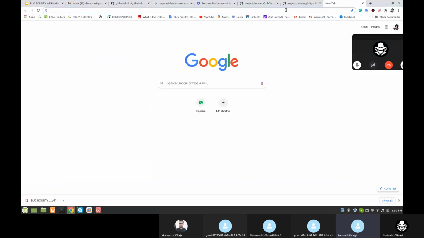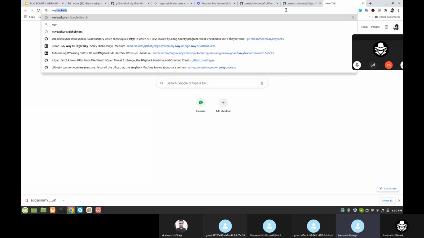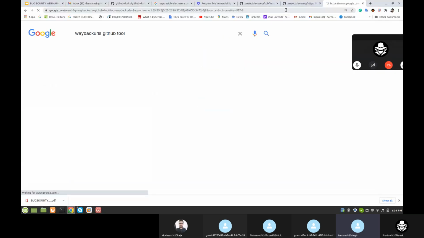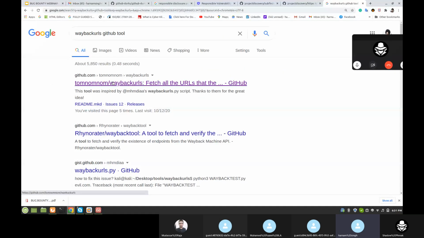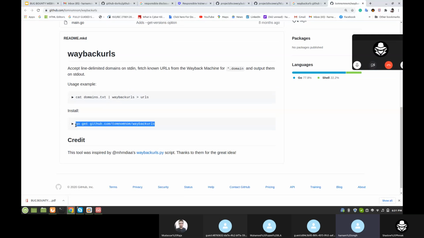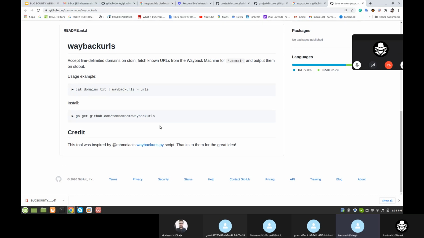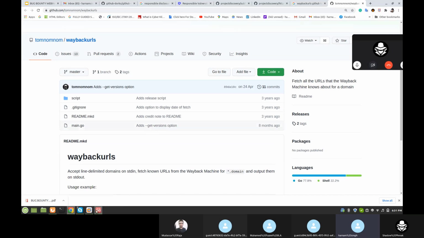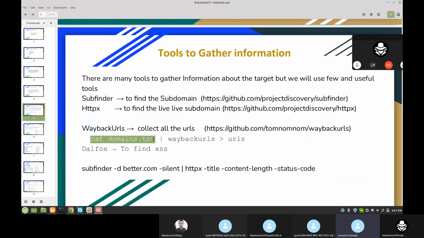From the GitHub, you can download the waybackurls tool from its author, Tom Nom Nom. If you have already installed Golang, then simply run this command and your Wayback URL tool will be installed. So how do we use this? Here is the command: cat domain.txt, with all your domains, then waybackurls, and it will collect all the URLs.